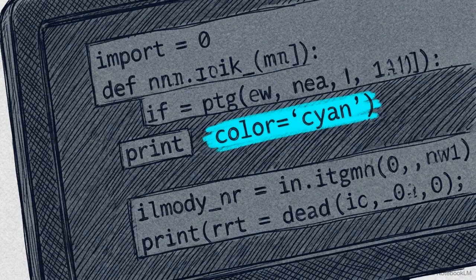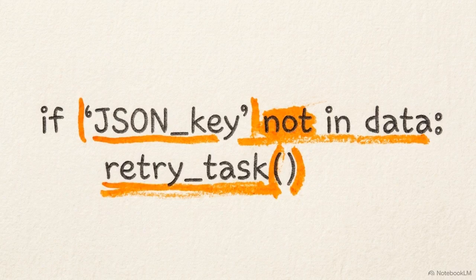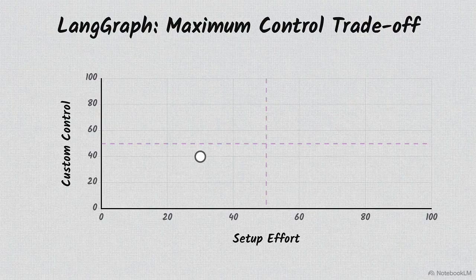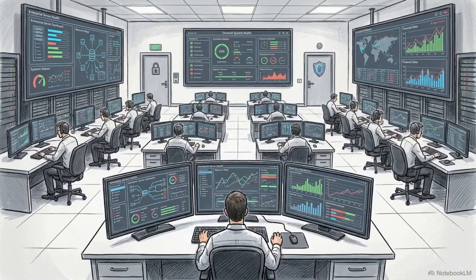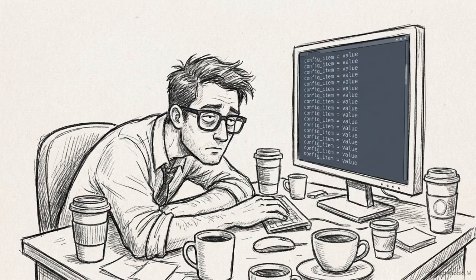The return on that effort is absolute token-level control. There is zero hidden magic. If you want an agent to retry a task only if a specific JSON key is missing, you can code that exact instruction. Bringing our chart back up, LangGraph plots in the extreme top right. You are trading a steep, frustrating learning curve for maximum control. LangGraph is for environments where an unpredicted AI hallucination or a loop failure is not an option, requiring a massive upfront time tax to guarantee reliability.